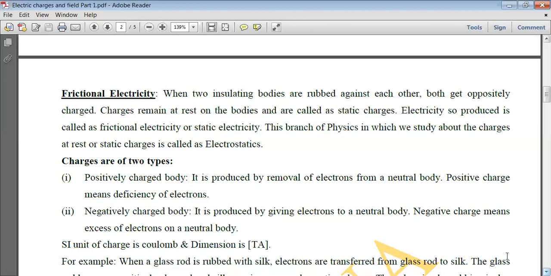The SI unit of charge is Coulomb, and its dimensional formula is T into A, because we know that the formula for the charge Q is equal to I into T, where I is the current in ampere and T is the time. So its dimensional formula is T into A. Let's take one example.